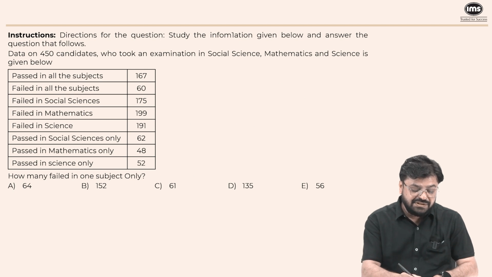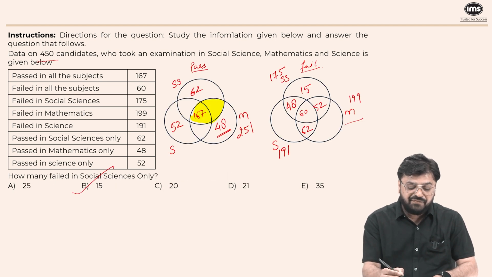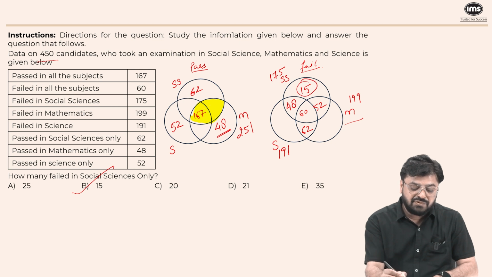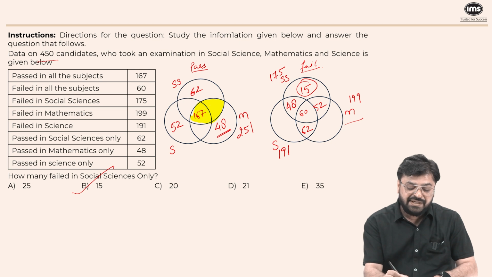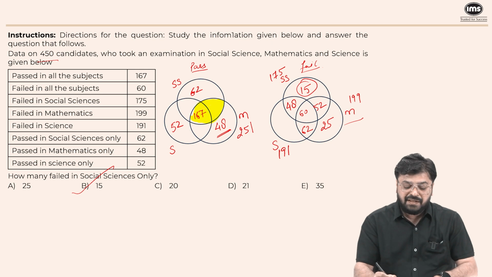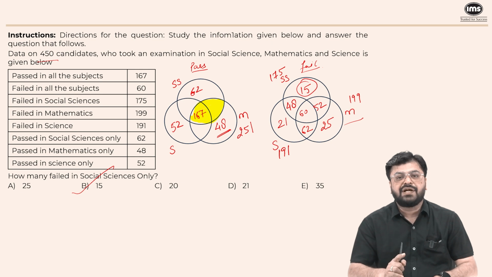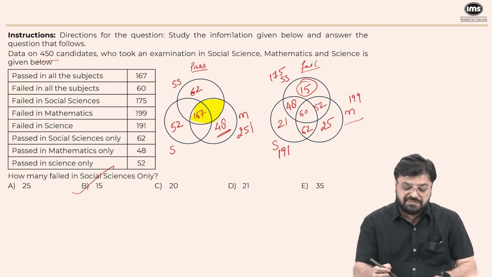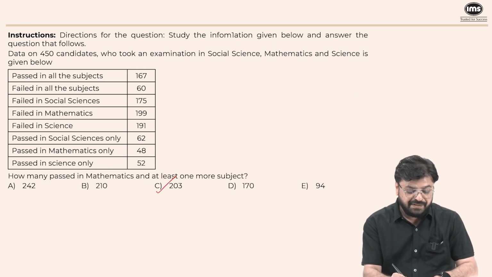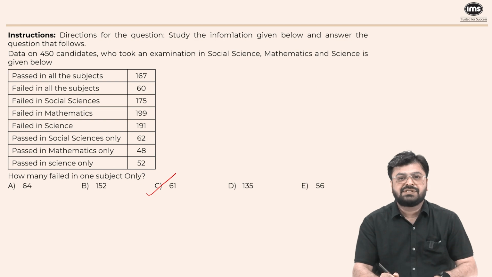How many failed in one subject only? How many people failed in one subject only? So those who failed in only social science is 50. Let's calculate those who failed in only maths. It is 199 minus 174, which is 25. And those who failed in science only is 191 minus 170, which is 21. So the number of students who fail in exactly one subject is 15 plus 25, which is 40, plus 21 is 61. The answer is option C.